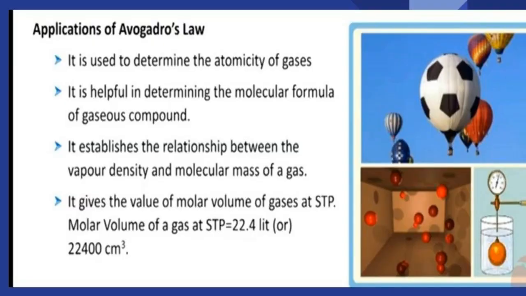Applications of Avogadro's law. It is used to determine the atomicity of gases. It is helpful in determining the molecular formula of a gaseous compound. It established the relationship between vapor density and molecular mass of a gas. It gives the value of the molar volume of gases at STP. The molar volume of a gas at STP is 22.4 liters, or 22,400 cubic centimeters.